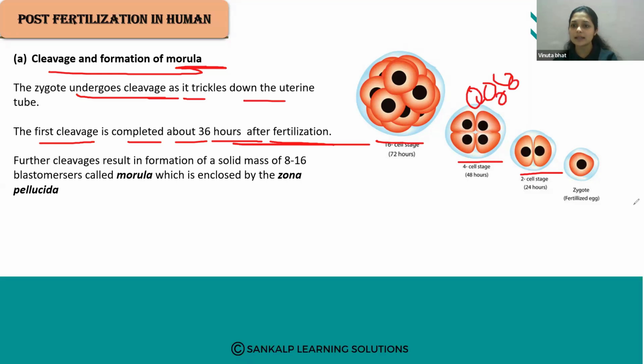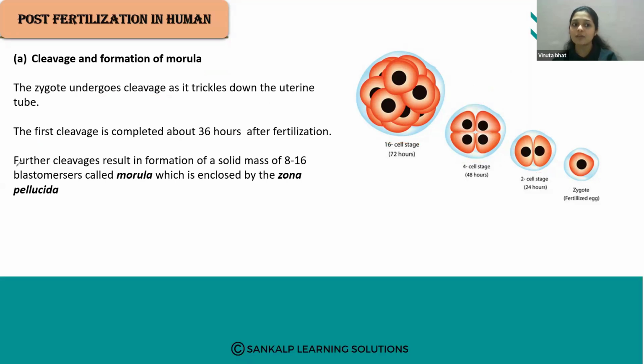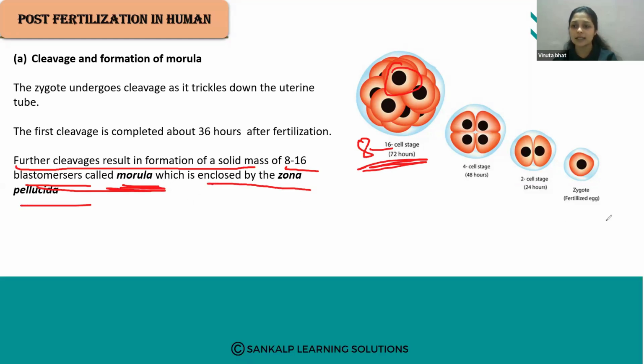Cells increase their number. Okay, so the zygote will undergo the cleavage. Further cleavage results in the formation of the solid 8 to 16 cell blastomeres. The daughter cells which are formed are called blastomeres. And the 8 to 16 stage blastomeres are called the morula. What is morula? 8 to 16 blastomeres are called morula, which is enclosed by a zona pellucida layer.